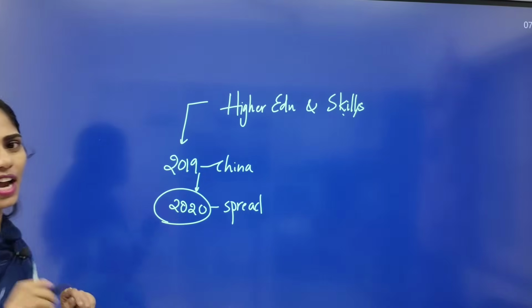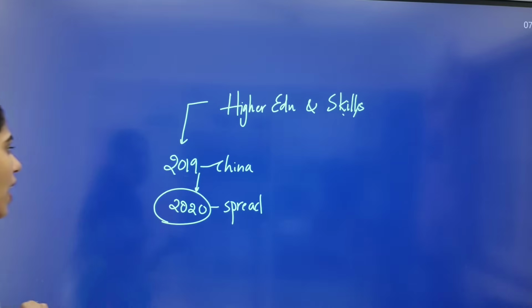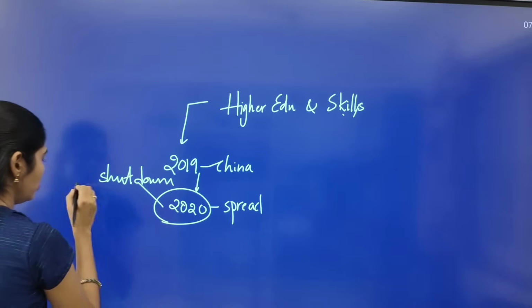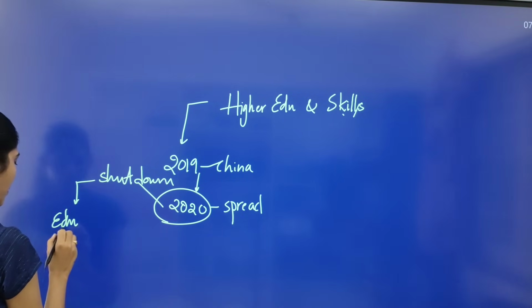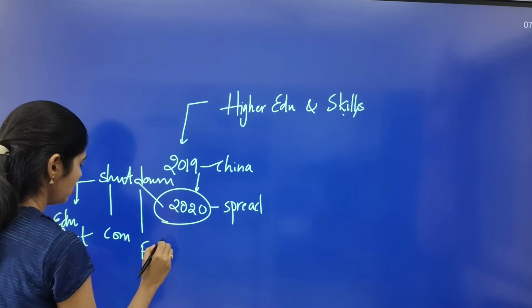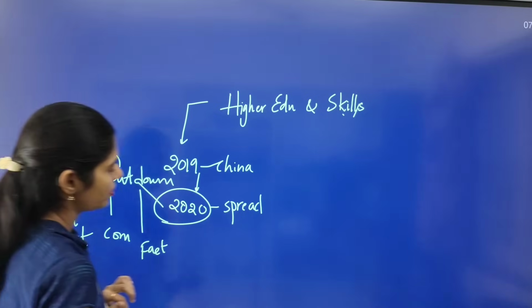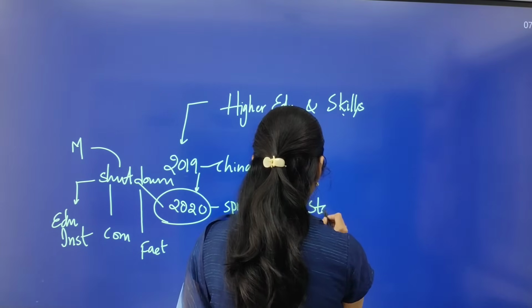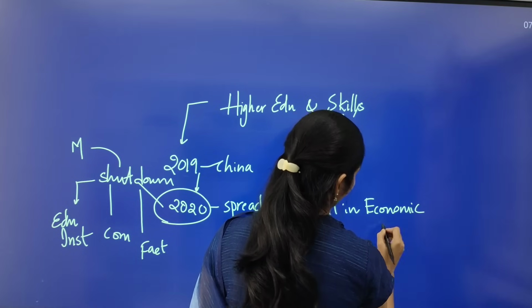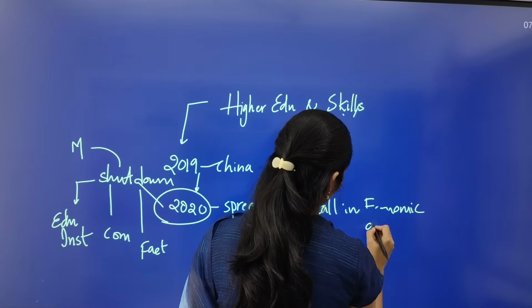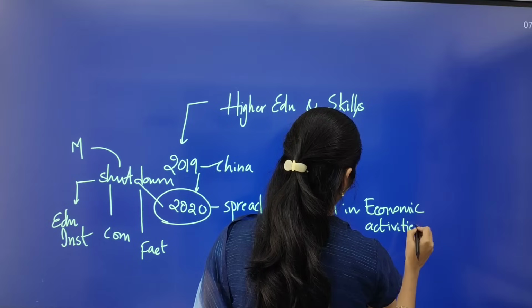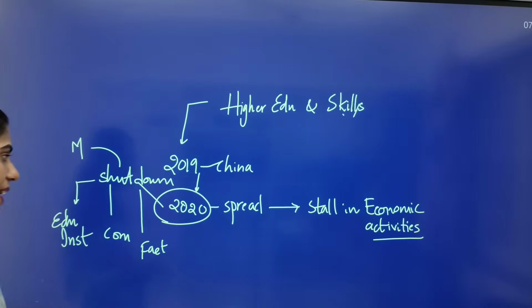Because of this, overall we can say there was a stall in economic activities.